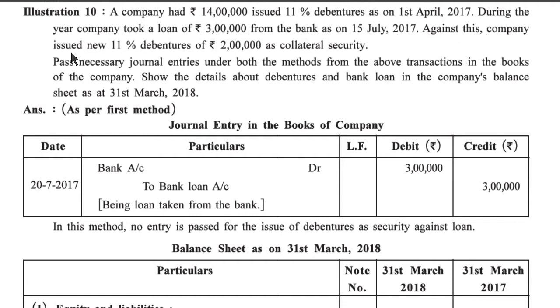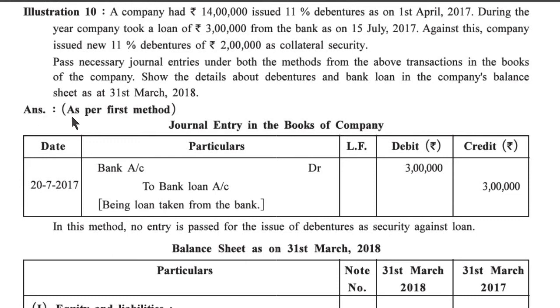Against this, the company issued new 11% debentures of rupees 2 lakh as collateral security. Pass necessary journal entries under both the methods in the books of the company. Show the details about debentures and bank loan in the company's balance sheet as on 31st March 2018.